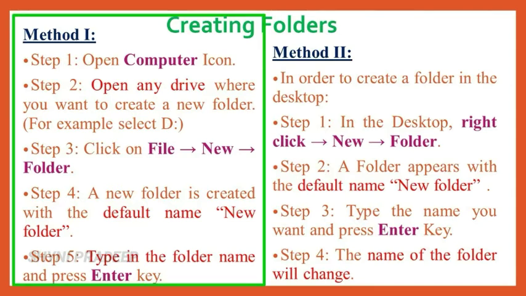First method is, first you have to open the computer icon and open any drive where you want to create a folder. For example, if you want to create a folder within disk drive D, select D, or if you want to create a folder within disk drive E, you can select E, and after that select the option File, New Folder. Click on the File menu and select New and Folder option. When you select these options, a new folder is created with the default name New Folder. Next, type the name of the folder and press the Enter key.